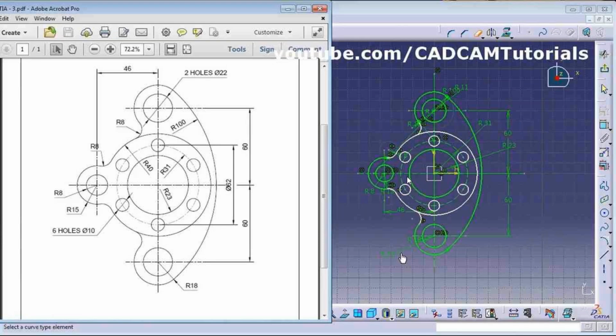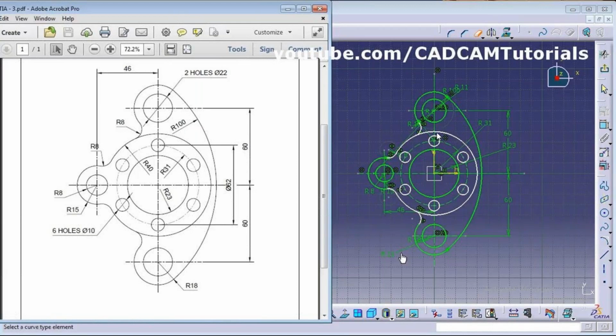See, this is a basic 2D sketch. This is a profile which we need to draw, and this is the profile already drawn in CATIA. You can see there are two types of colors, one green and one white. White color indicates under constraint, which means we haven't given either the complete geometric constraint or the dimensional parametric constraint.